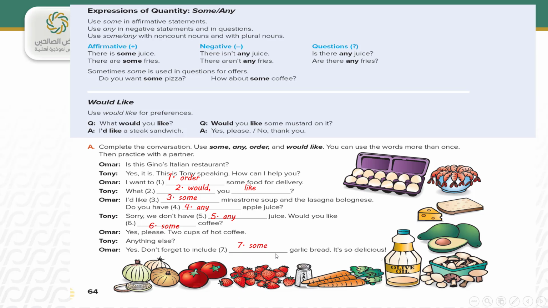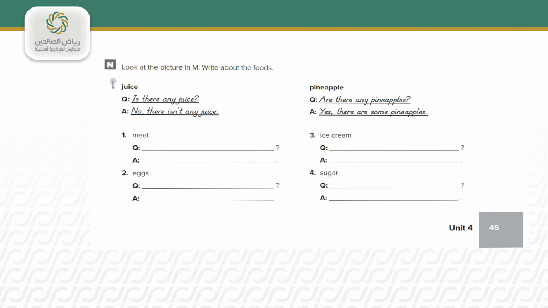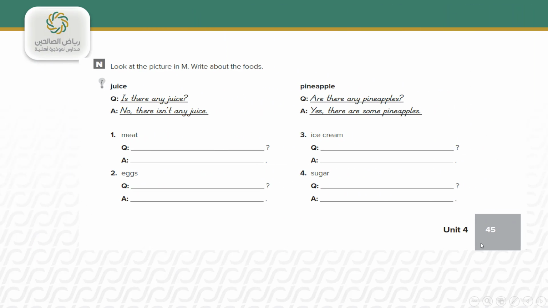Let's move to another exercise, and that is in workbook, page 45. Look in the picture in M, that is the last exercise. Write about the food. Is there any juice? No, there isn't any juice. Pineapple, are there any pineapples?